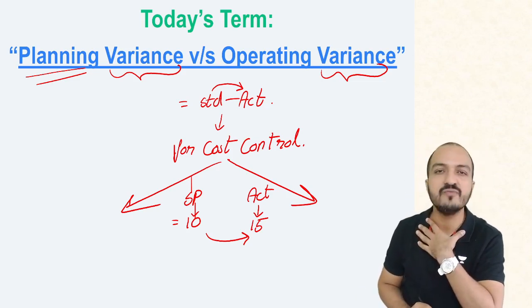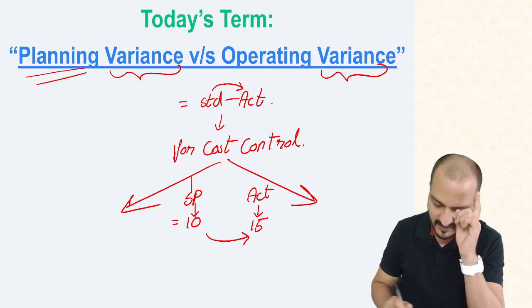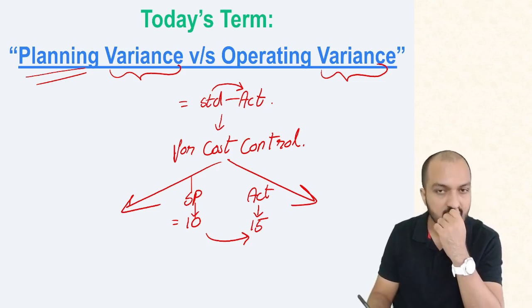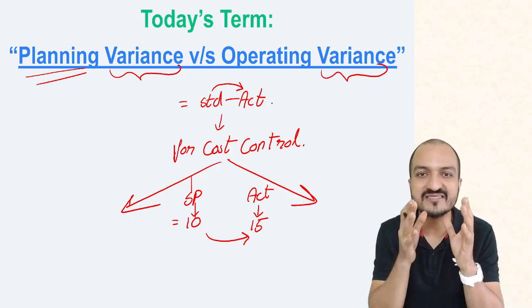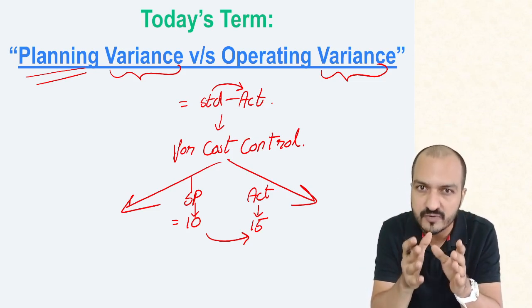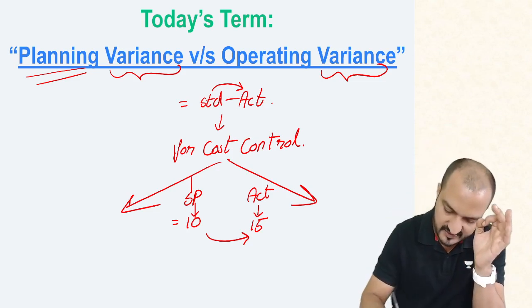Who am I? I am the purchase manager. I am the operating staff of the company. So normally, whenever extra cost is incurred, whom is this extra cost blamed on? This extra cost is blamed on the operating staff of the company.